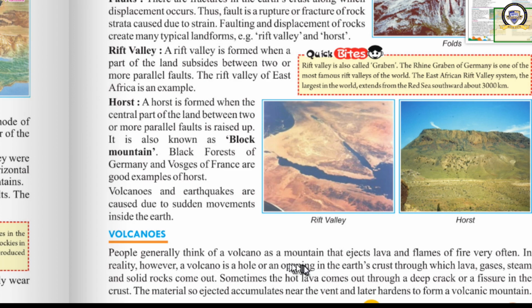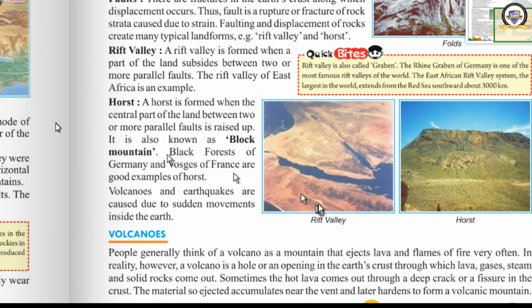People generally think of a volcano as a mountain that very often ejects lava and flames of fire. Normally, when I take the name of a volcano, what picture comes to your mind? A mountain-like structure comes to your mind. Yes or no? In reality, a volcano is a hole or an opening in the earth's crust through which lava, gases, steam and solid rocks come out. The reality is that a volcano is not a mountain. It is a hole or an opening in the earth's crust.